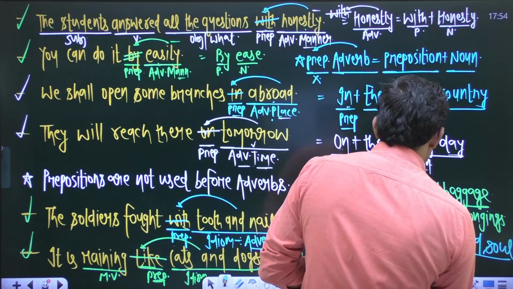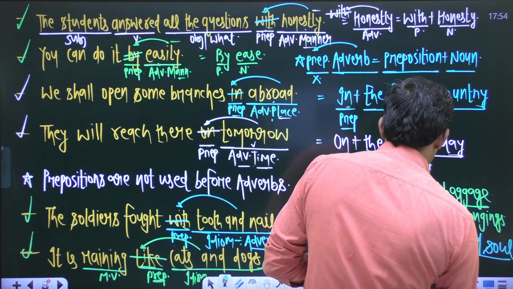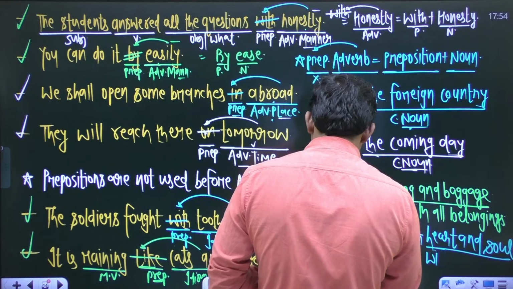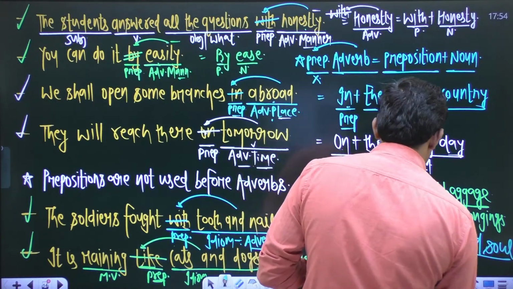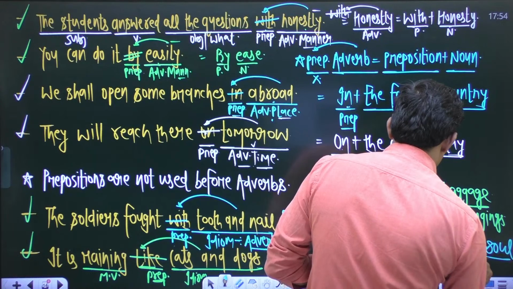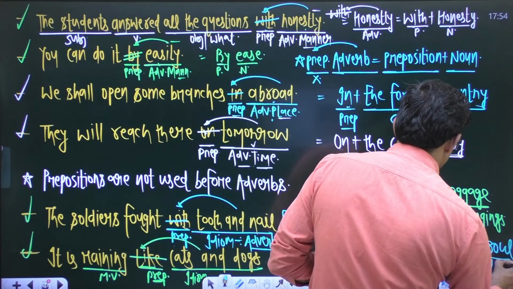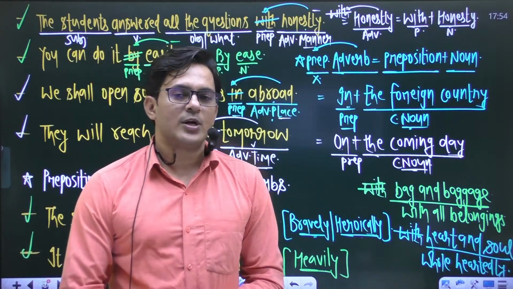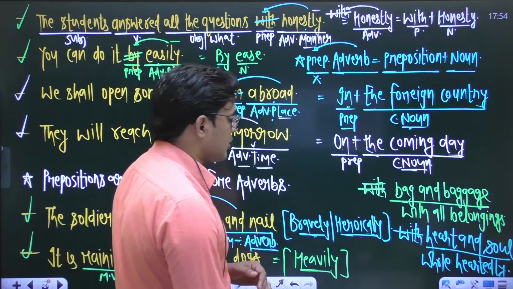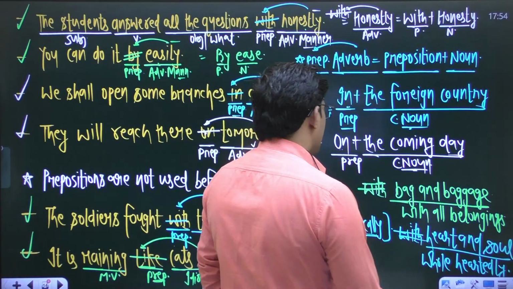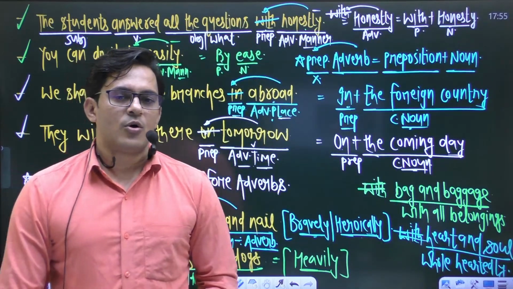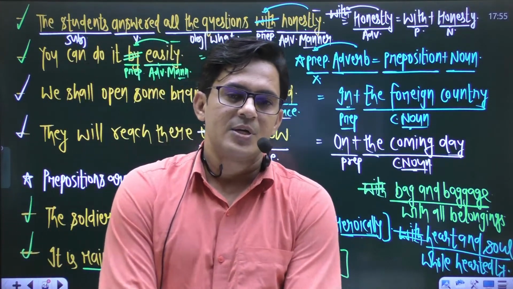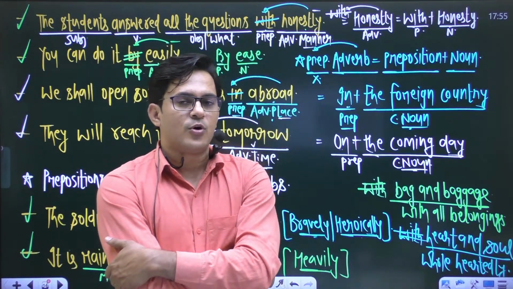The reason behind this: the meaning of heart and soul is wholeheartedly. So this is also an adverb. Drop the preposition "with" before that. As we know, the concept is prepositions are not used before adverbs.